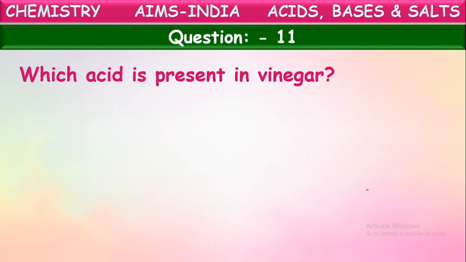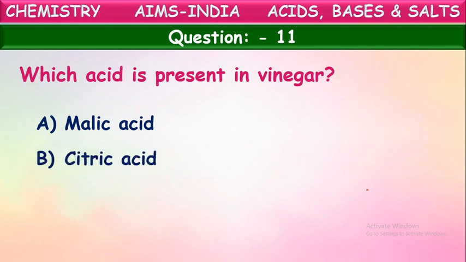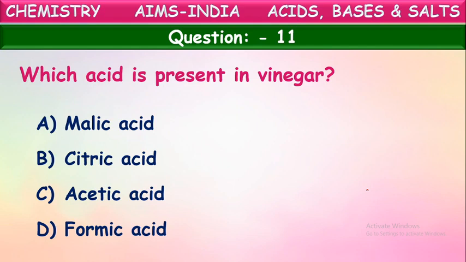Which acid is present in vinegar? Yes, we know vinegar is one of the household substances. We use this vinegar in food items to give some taste, and for the preservation of food items also they use this vinegar. So this vinegar is made up of certain acid. What acid is that? Is it malic acid, citric acid, acetic acid, or formic acid? Which acid is present in the vinegar, children?